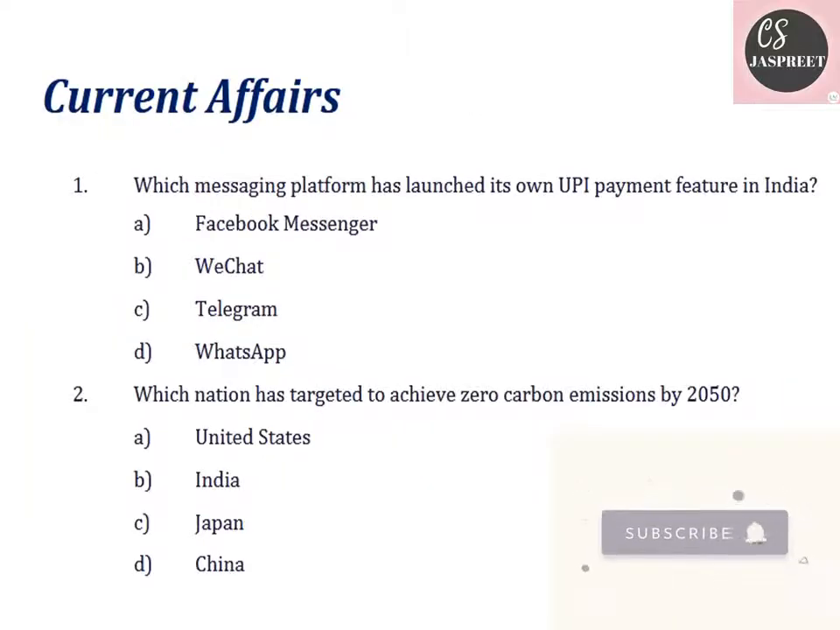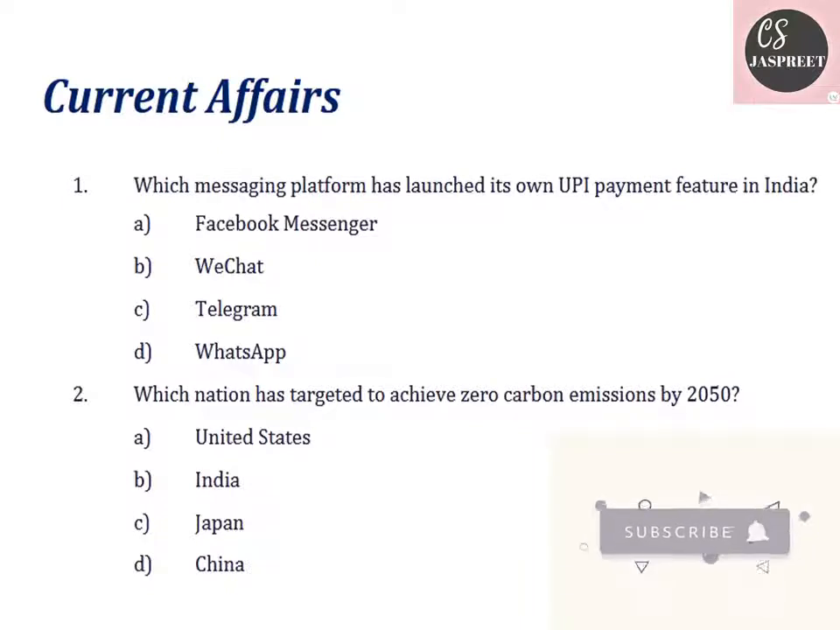Moving on to something which is more general and more about the general knowledge that you have, the topic which is called current affairs. The first question says, which messaging platform has launched its own UPI payment feature in India? If you use online sites or you make online payments, you must be knowing the answer of this question. The answer is WhatsApp. WhatsApp has launched its own UPI payment feature in India. It's neither Facebook Messenger, neither WeChat, neither Telegram, it's WhatsApp. So which messaging platform has its own UPI payment feature? That's WhatsApp.